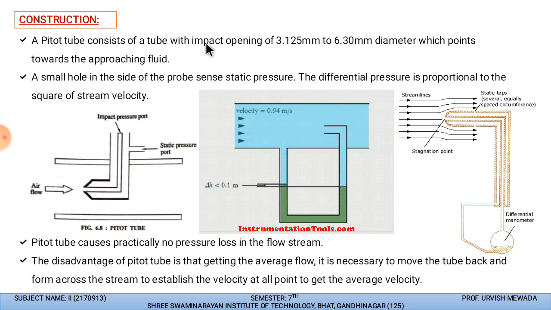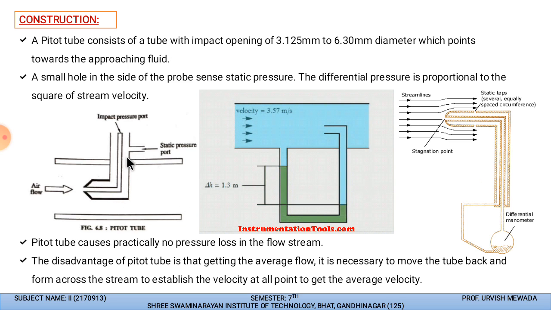In the construction you can see this is the pipe in which we are inserting the pitot tube. We need to insert the pitot tube in the opposite direction to the fluid. If the fluid comes in reverse, then it will not measure the flow rate; we cannot measure using this pitot tube.